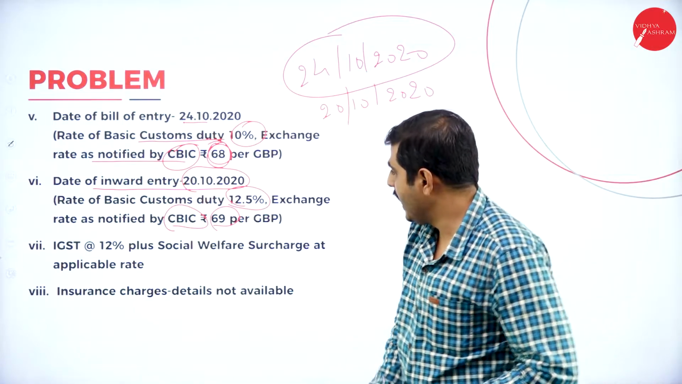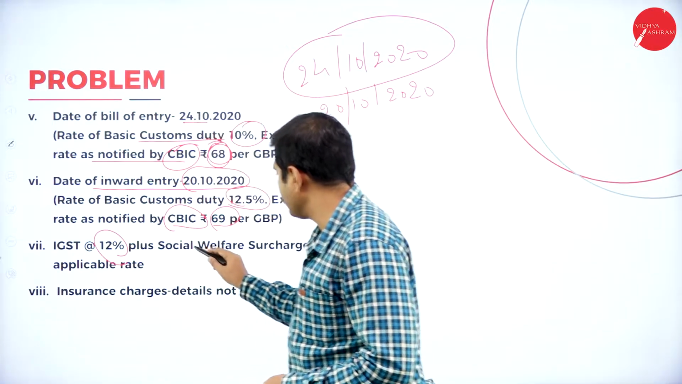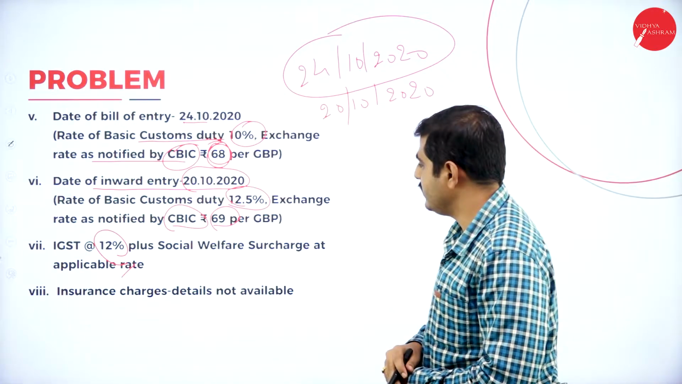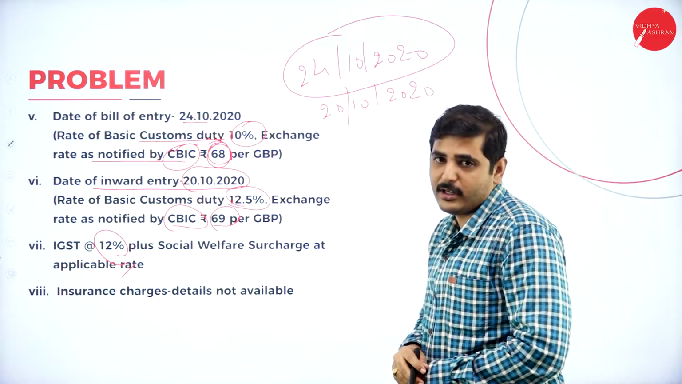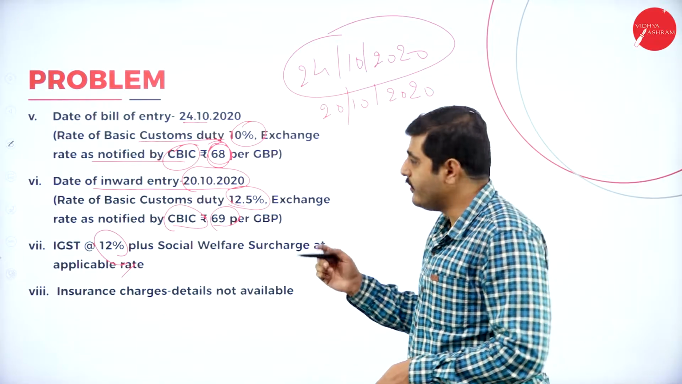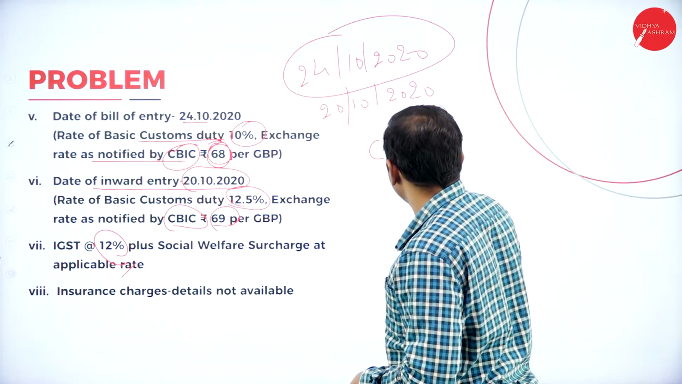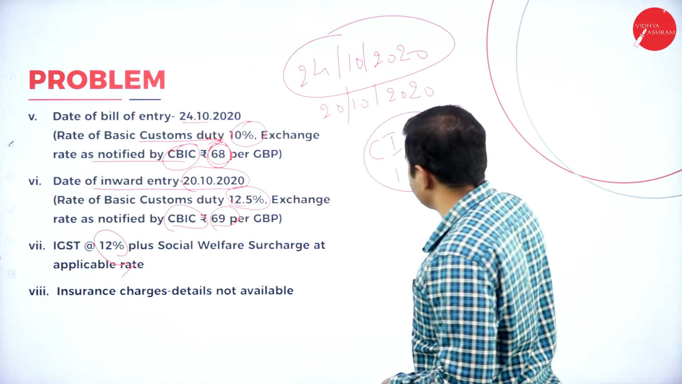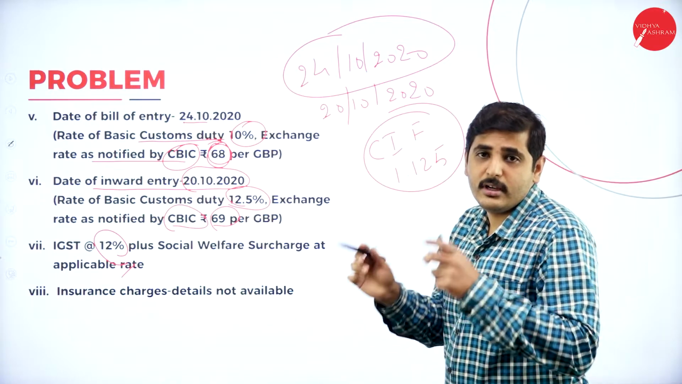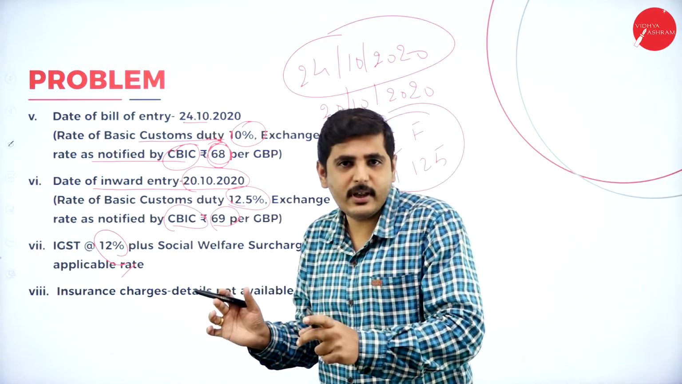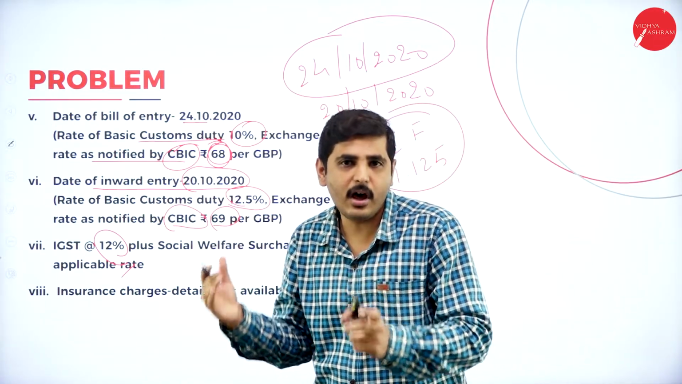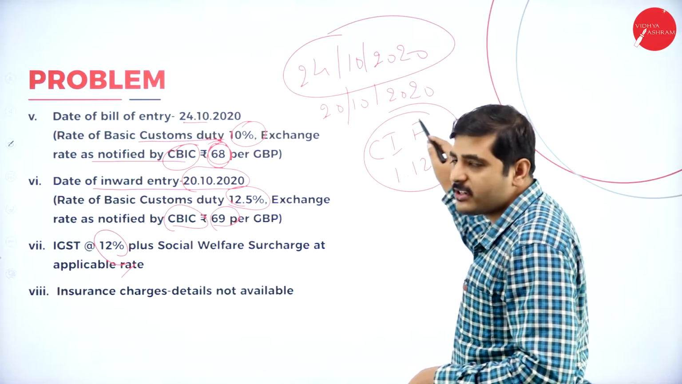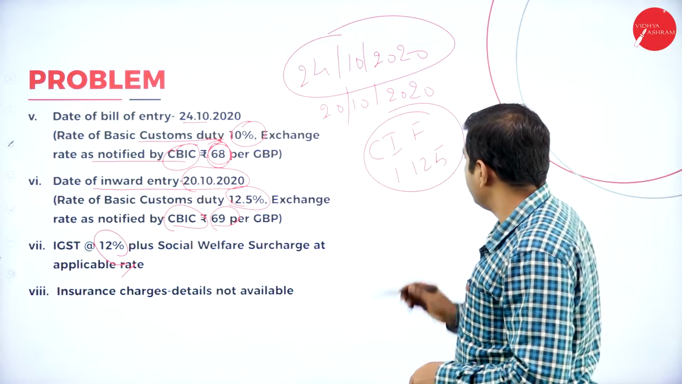Next point, IGST is 12% plus social welfare charges at the applicable rate. Next one, insurance charges details are not available. When the insurance is not available, we should consider 1.125% of the CAF value as insurance. Even though they did not give the insurance value, we have to add it. This is the law. So what insurance value do we have to add? 1.125% of the CAF value should be added as insurance.